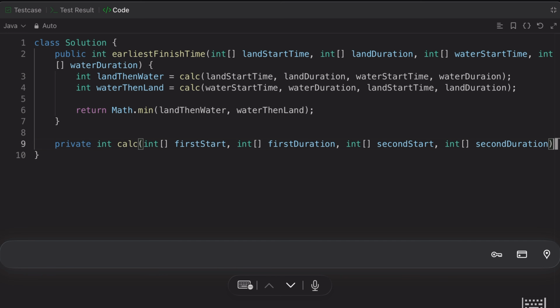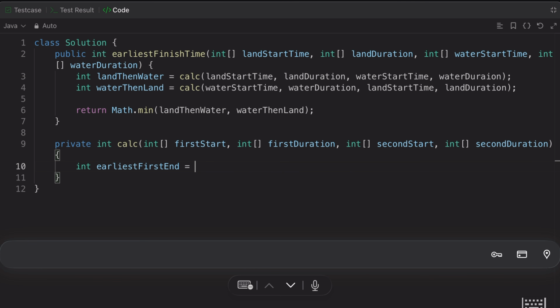Okay, guys, then we can start, right? The very first thing we need to do here is find the earliest first end, right? So let's give the same name, earliest first. What we will do, if we want the min value, it means we have to take the max value here.